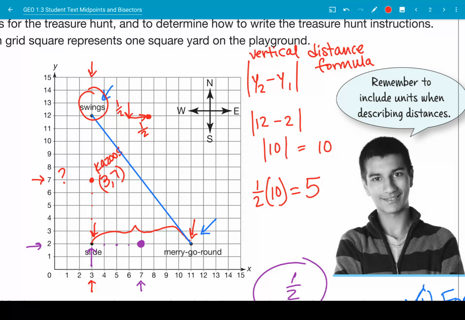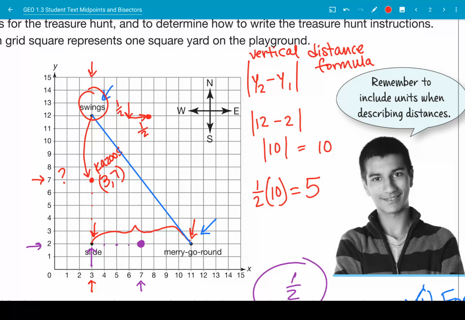So let's go down halfway and to the right halfway and see what point we end up at. Let's start at the swings. Follow along with me. We're starting out at 3, 12. We're going to go down to the midpoint at the kazoos. Now we're at 3, 7. Now we're going to go to the right halfway.